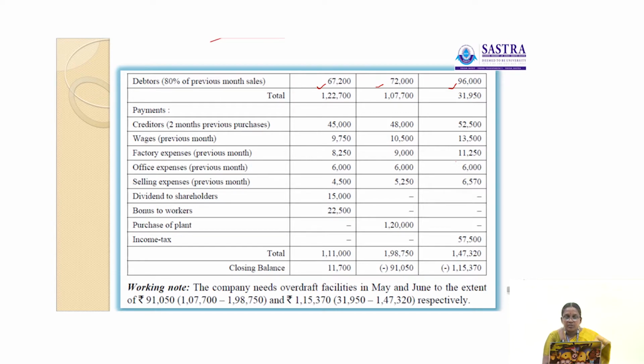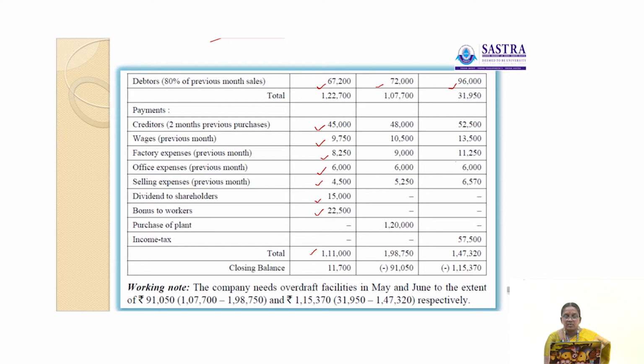So creditors 2 months previous purchases, wages previous month which is paid in the next month, then factory expenses is also paid in the next month 8,250, office expenses 6,000 which is paid in the next month, then selling expenses which is also the previous month which is paid in this month, then dividend to shareholders 15,000 in the month of June, then bonus to workers 22,500. So these are the payments. So the total payment is 1,11,000. The total payment cash rupees 1,11,000.